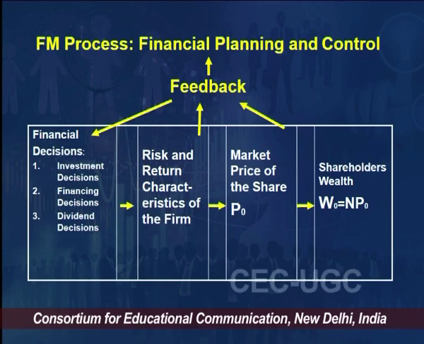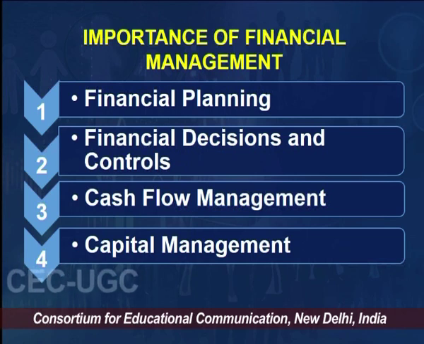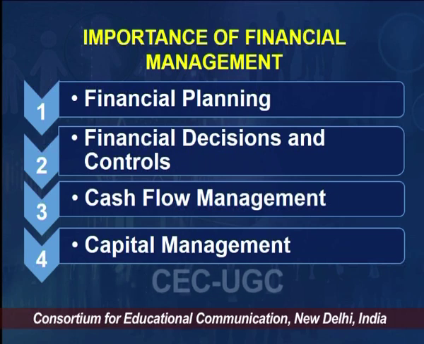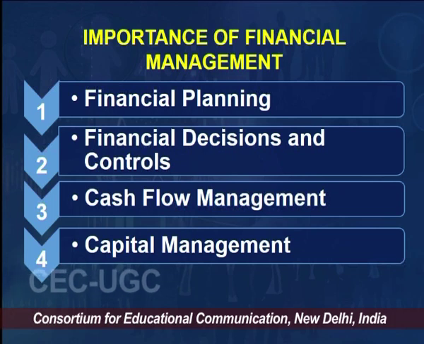Okay, so now we will talk about these decisions, and how this whole financial management process, from planning to controlling everything, is important for the financial management function. There are a couple of points I am going to discuss. Number one, financial planning. Number two, financial decisions and controls. Number three, cash flow management. Number four, capital management. So these are the four points regarding the importance of financial management.